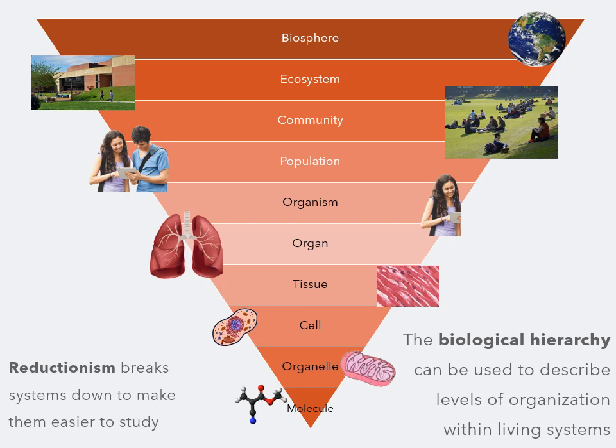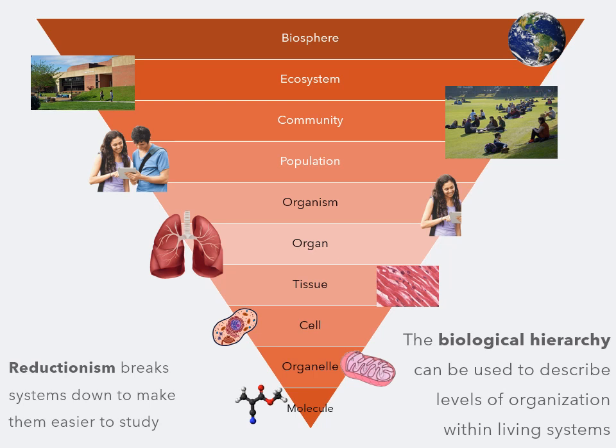So here we have the biological hierarchy. This is a way that we can describe the levels of organization within biological systems, from very large to very small components. As humans, we like to break down large complex ideas to make them easier to study and understand, and this is what we refer to as reductionism. The contrast of this is systems biology, which aims to bring components together to understand how they interact to affect the system as a whole.